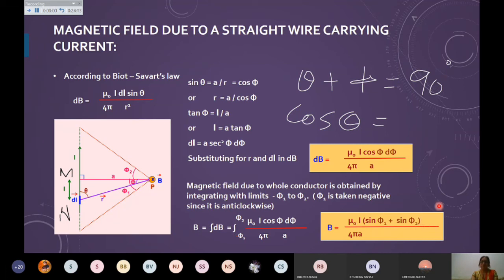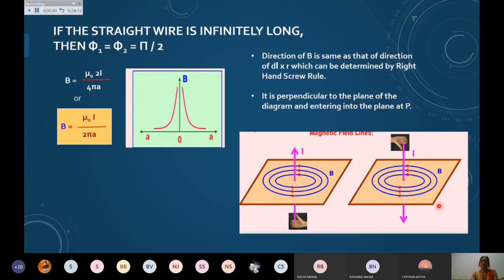Moving ahead, if the angles phi 1 and phi 2 for the infinitely long wire are 90 degree, then you put the values for sine 90, and we are getting it equals mu naught I upon 2 pi a. So for that also you need to work it out. And if you do the graph plotting between B and a, then this is the shape of the graph because an inverse relation is there.